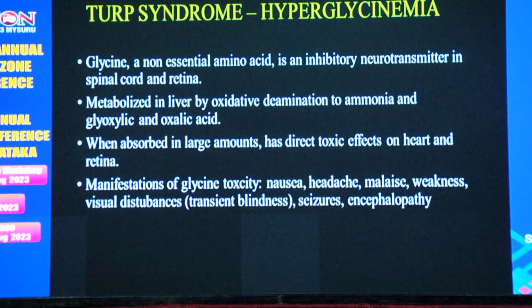Other complications, like glycine toxicity. Glycine is a non-essential amino acid. It is an inhibitory neurotransmitter in the spinal cord and retina. It is metabolized in the liver by oxidative deamination to ammonia, glyoxylic and oxalic acid. When absorbed in large amounts, it has direct toxic effects on the heart and retina. Manifestations of glycine toxicity are nausea, headache, malaise, weakness, visual disturbance, transient blindness, and it can cause seizure and encephalopathy.